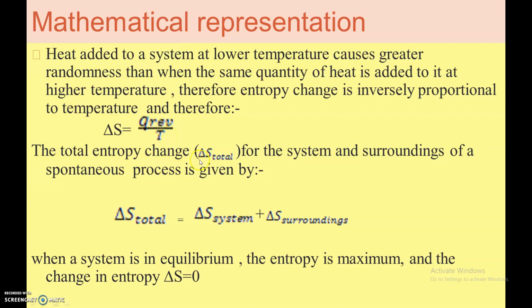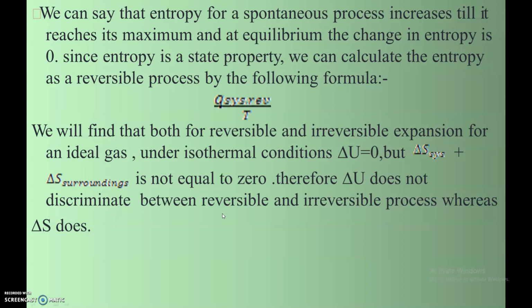The total entropy change, that is delta S total, is the entropy of the system plus the entropy of the surroundings. For a spontaneous process, we have to calculate and take the sum of the system and surroundings. When a system is in equilibrium, the entropy is maximum. So the entropy change will be 0, but the entropy will be maximum. We can say that the entropy for a spontaneous process increases till it reaches its maximum, and at equilibrium the change in entropy is 0.